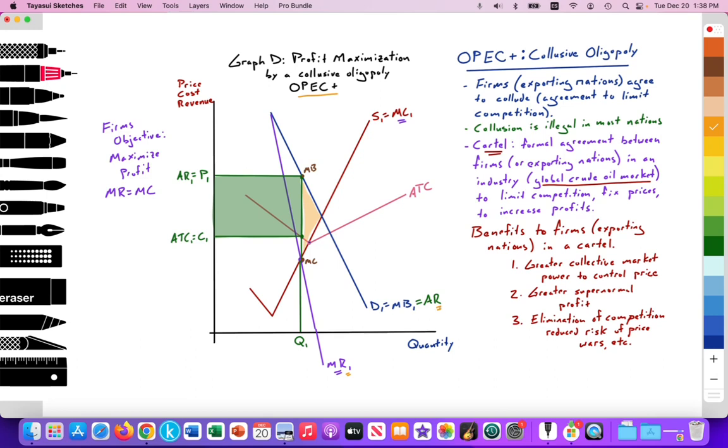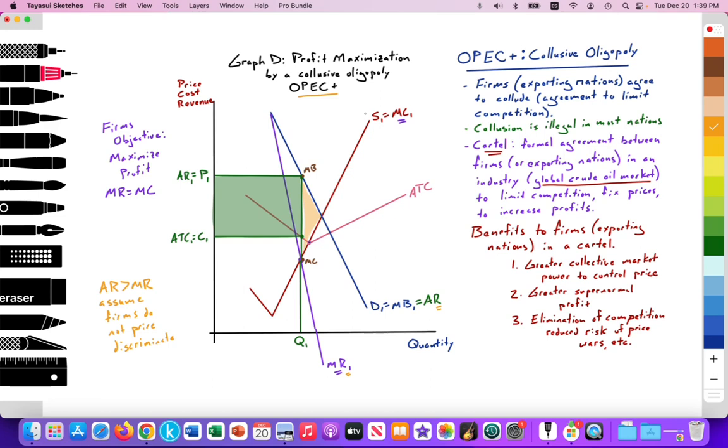MR is less than AR because we're going to assume that the firm is not price discriminating. All right. So a quick way to explain why AR is greater than MR, because we assume that the firms in this collusive oligopoly do not price discriminate. And I have other videos that explain that, and I'll have those links as well. Okay. So we have that explanation.